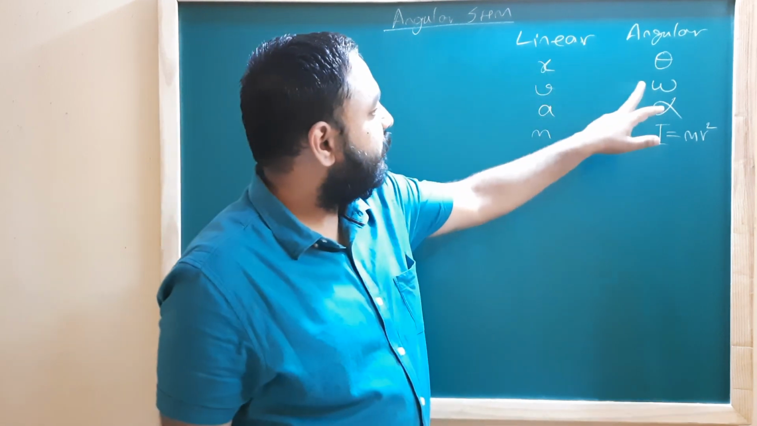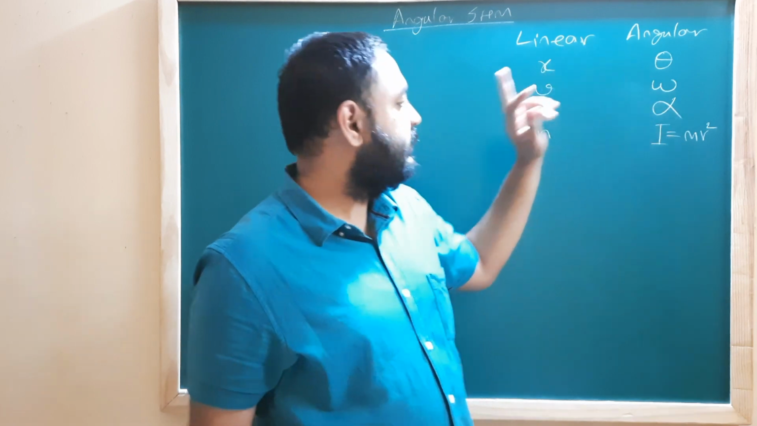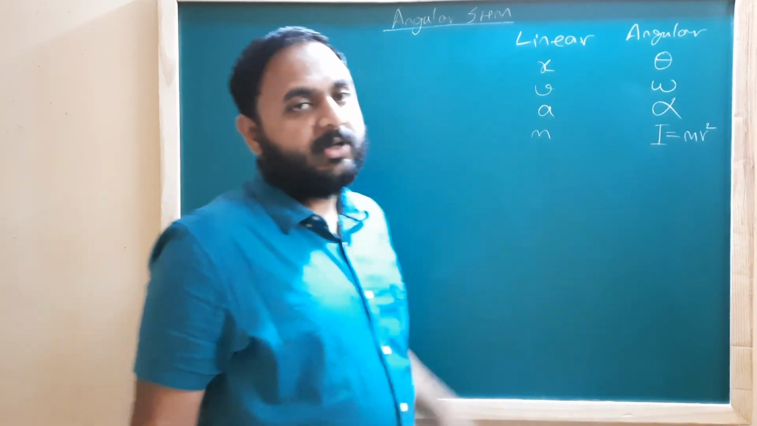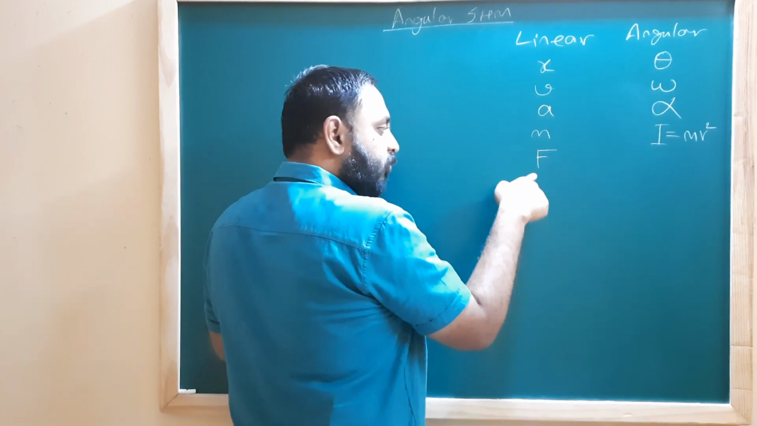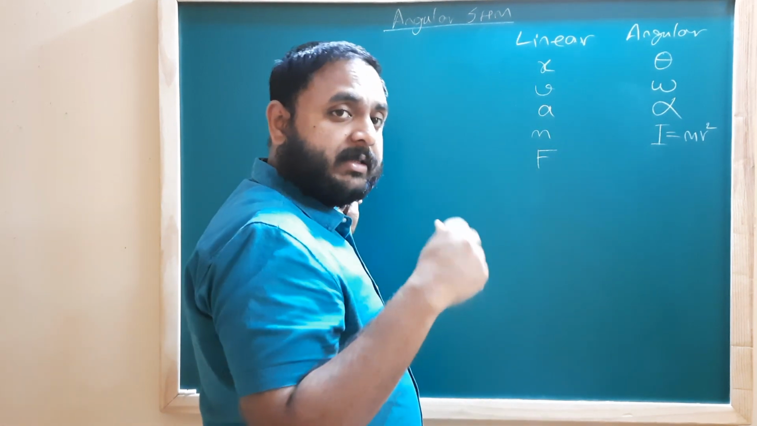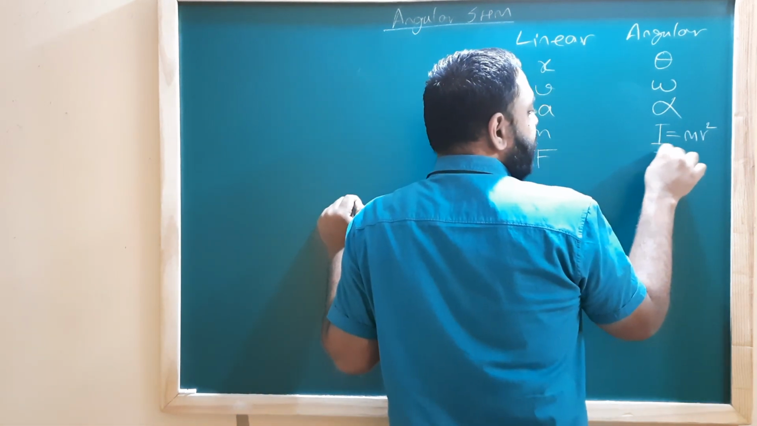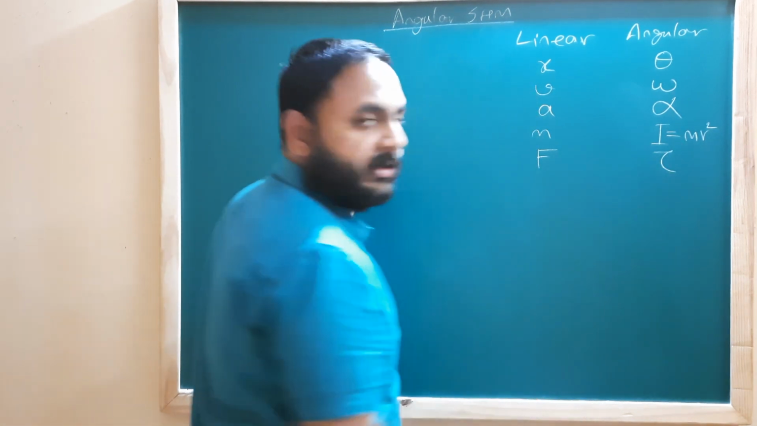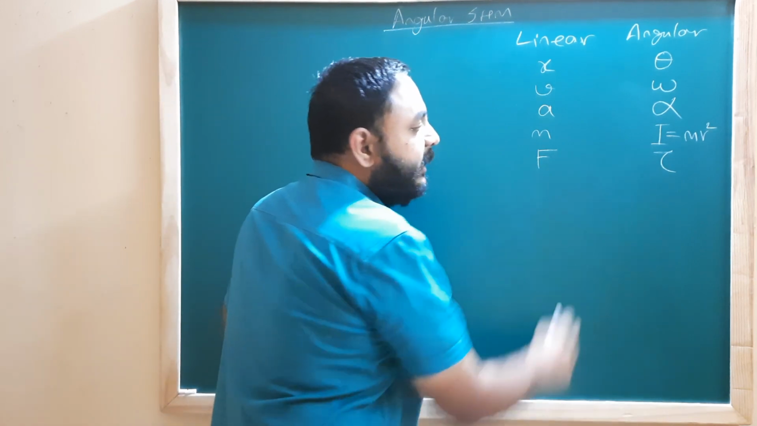So for x we have theta, for velocity we have omega, for acceleration we have angular acceleration, for mass we have moment of inertia. What do we have for force? Force produces displacement, and instead of force in angular motion we will have torque, which is usually represented by the Greek letter tau. So force is replaced by tau.